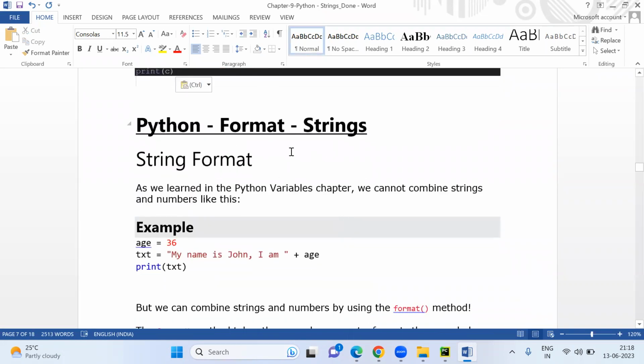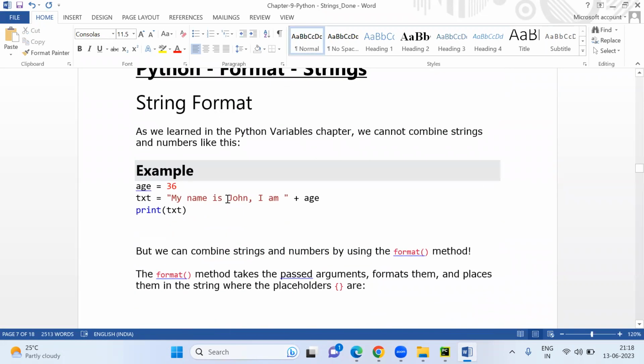Okay, so Python format string. What is the Python format string? As we learned, string format. If you want to make a string format, then we have to use plus like this. As we learned in the Python variable chapter, we cannot combine a string and a number like this.